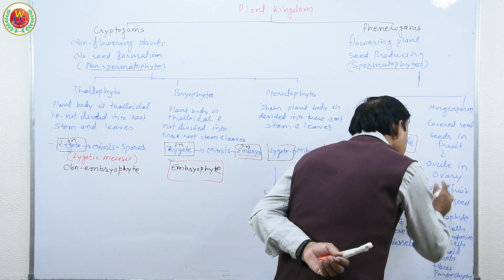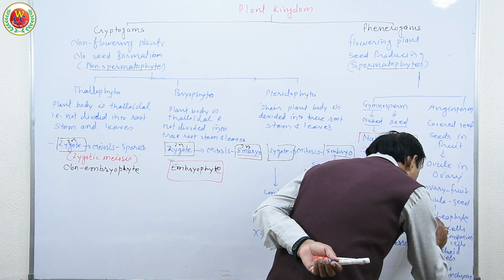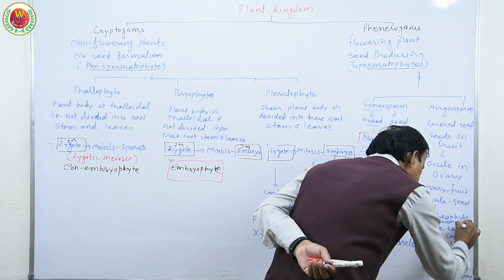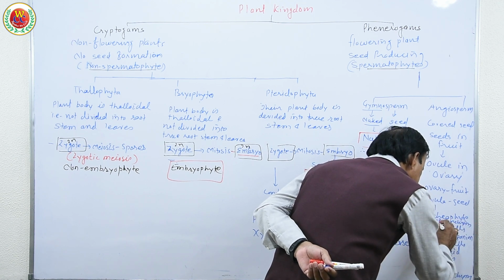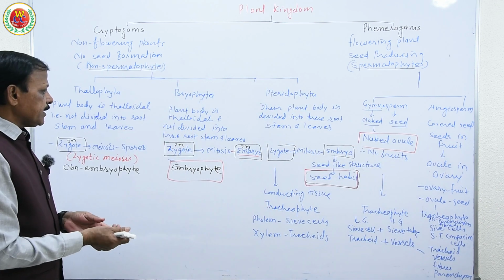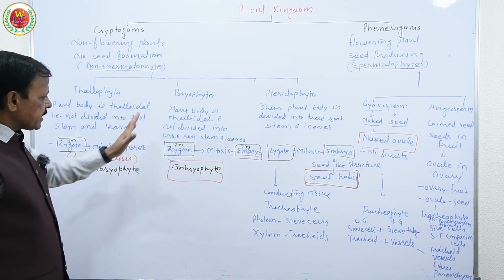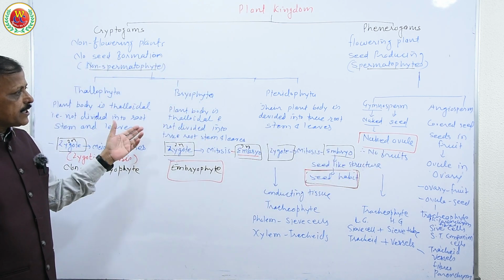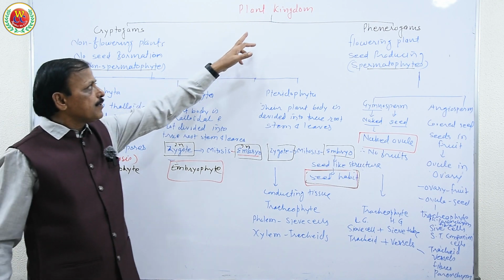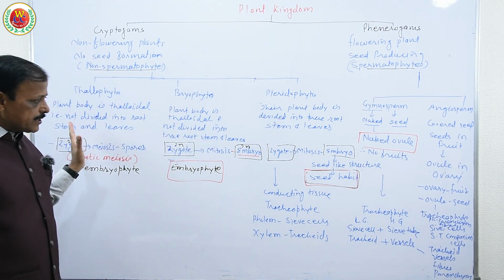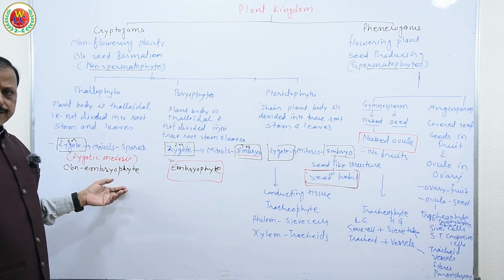See this Angiosperm also has phloem parenchyma and phloem fibers. So to understand their evolutionary trends, the general characteristics will be discussed later, but this is the basis to understand classification of all the plants or groups of plants under the plant kingdom, with their sequential evolutionary development of characteristics.